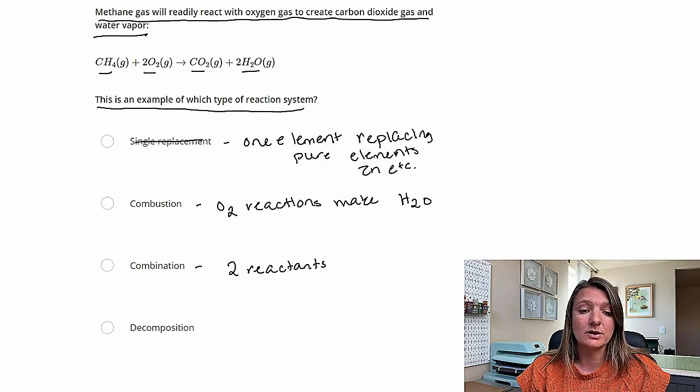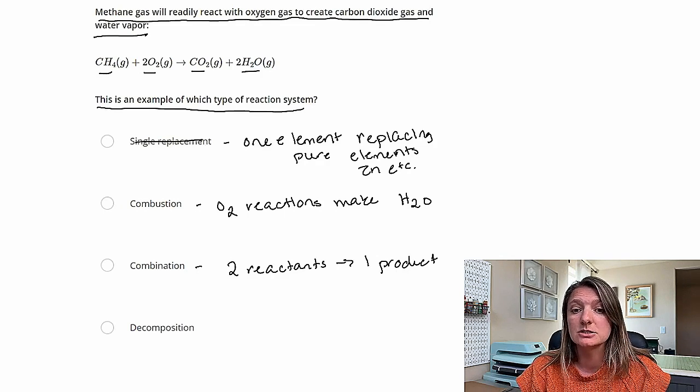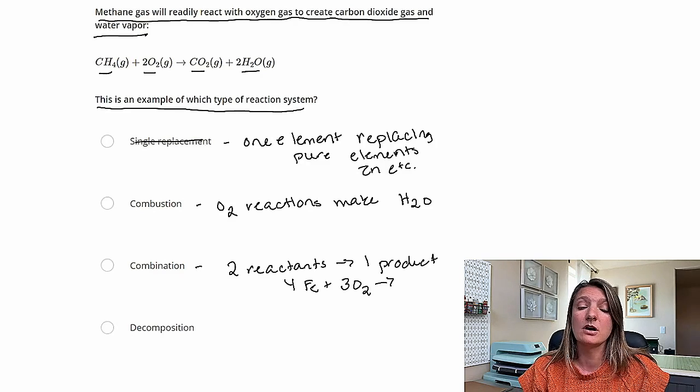C is going to be combination, when you have 2 reactants that combine into one product. Let me give you an example of that. So let's say you have iron. So 4 iron is going to react with oxygen. That is going to combine into an iron oxide compound. That is going to be a combination.